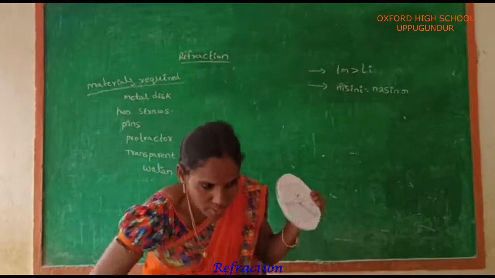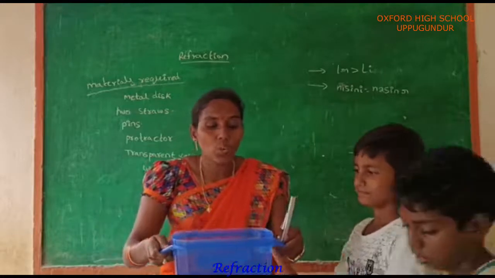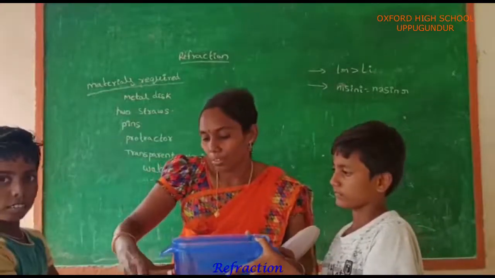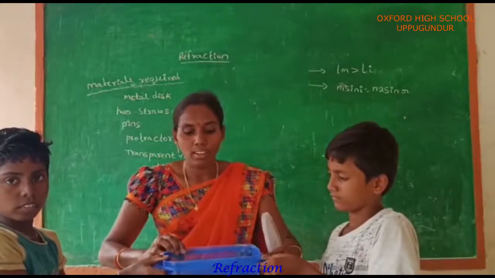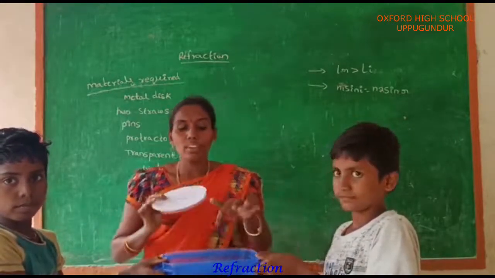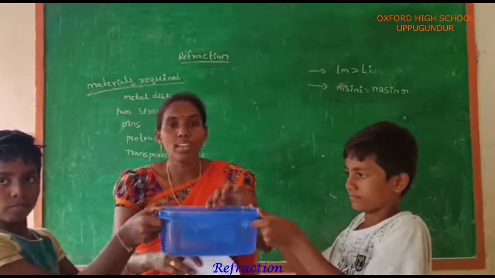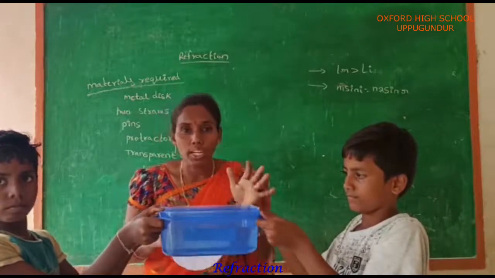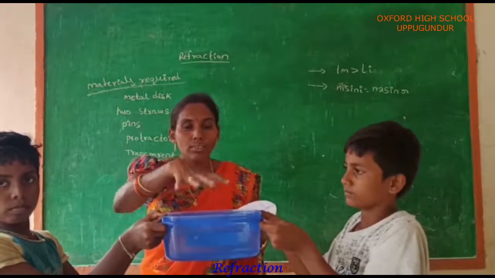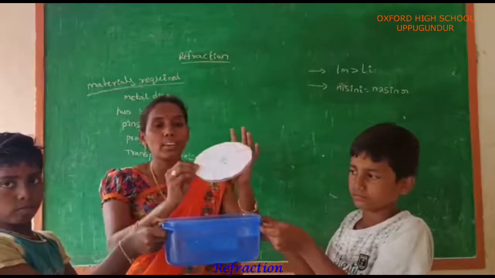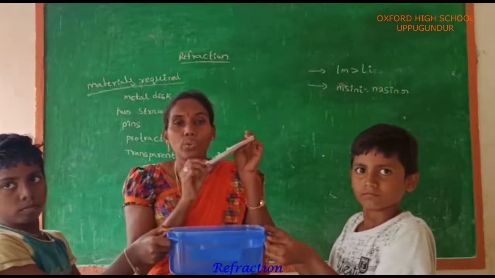This is the transparent vessel, filled with water. We have to clearly observe what is happening in the vessel. The vessel is filled with water, and this is the metal disc. The first straw, which makes an angle of 10 degrees, is called the angle of incidence.